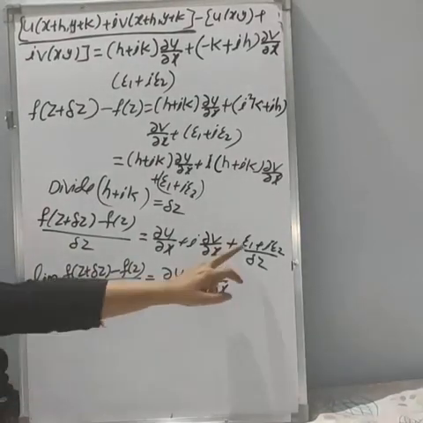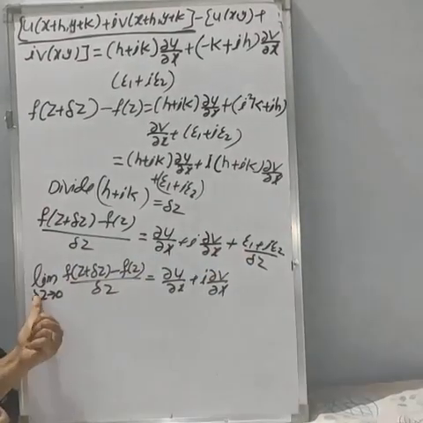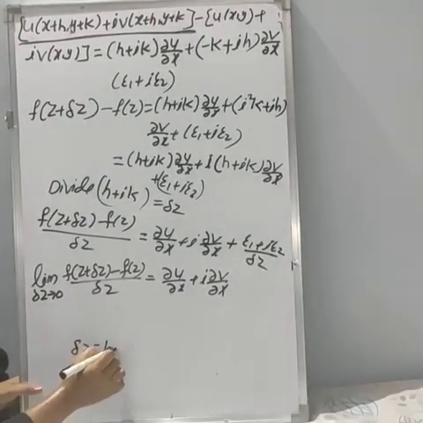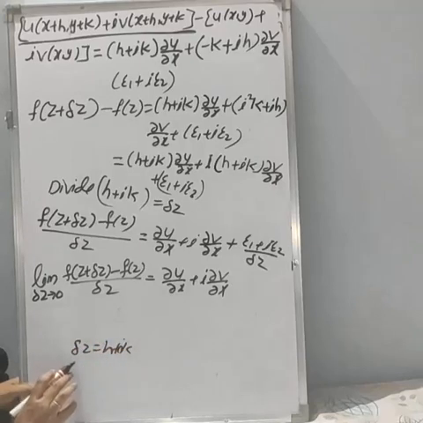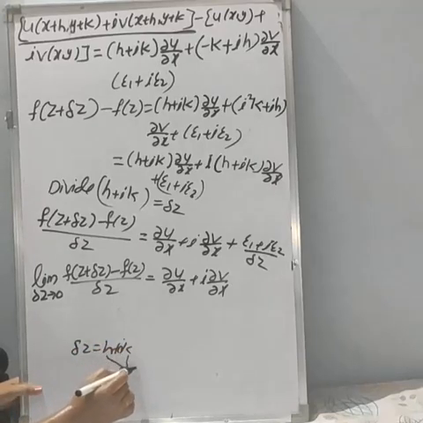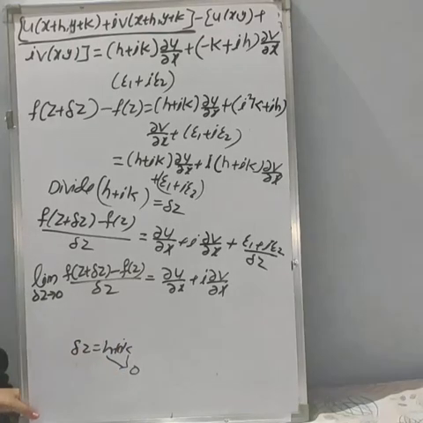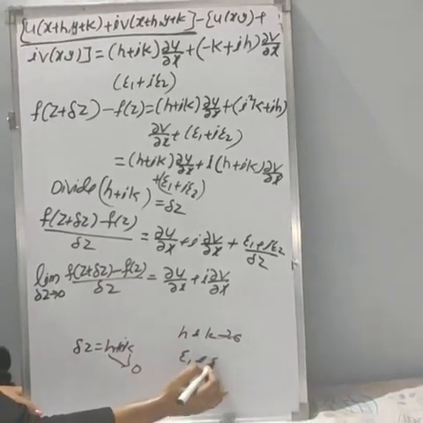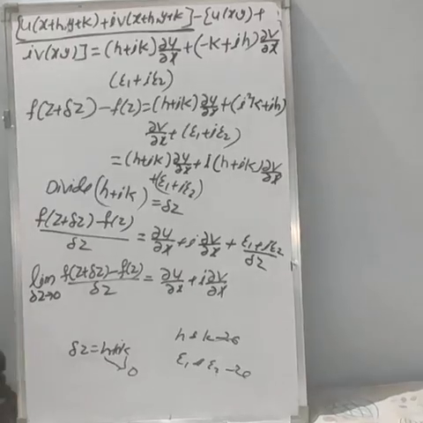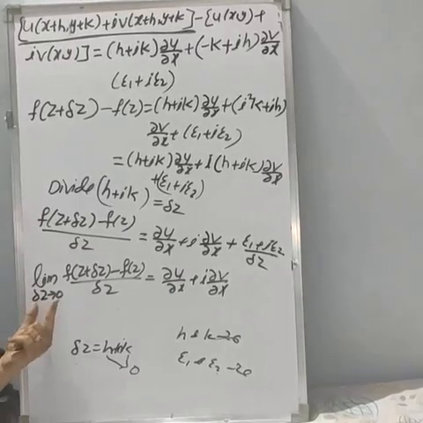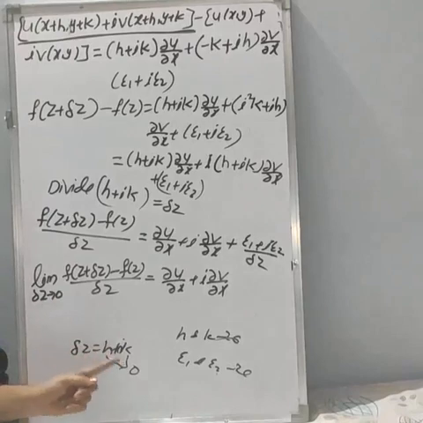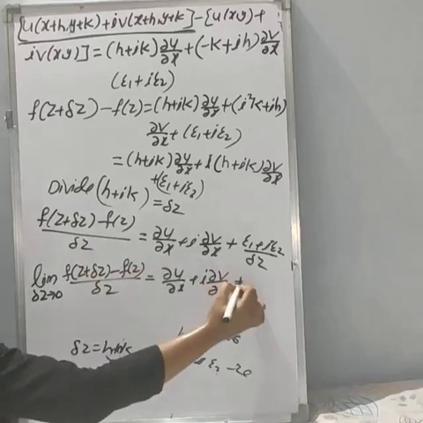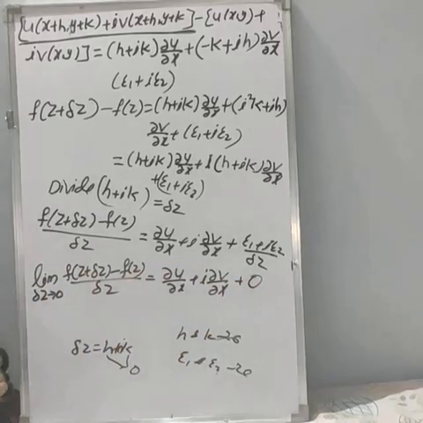Now, here we are having epsilon 1 and epsilon 2. What are we taking? We are taking delta z tends to 0. But what is the value of delta z? It is h plus i into k. Delta z tends to 0 if h and k tend to 0. And in the starting I said that as h and k tend to 0, epsilon 1 and epsilon 2 also tend to 0. So here we take delta z tends to 0, which is possible if h and k tend to 0, and then obviously epsilon 1 and epsilon 2 also tend to 0. So this value is nothing but 0.